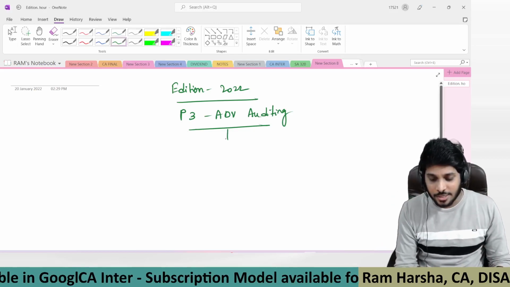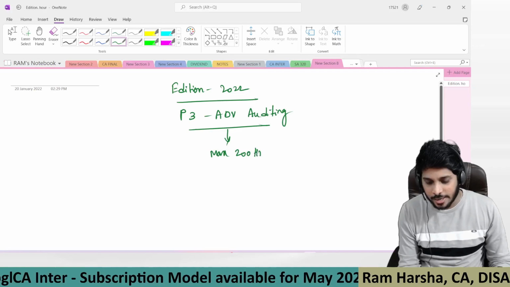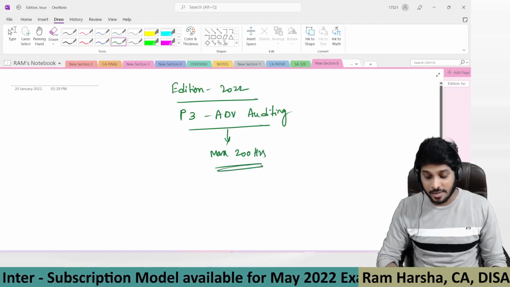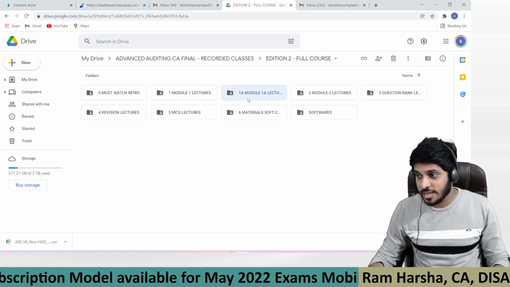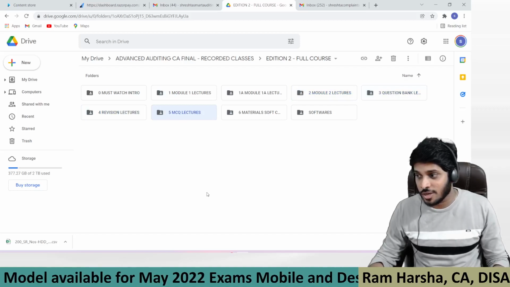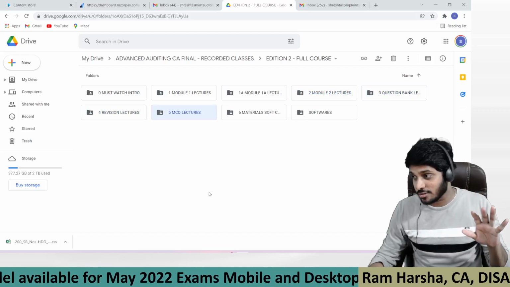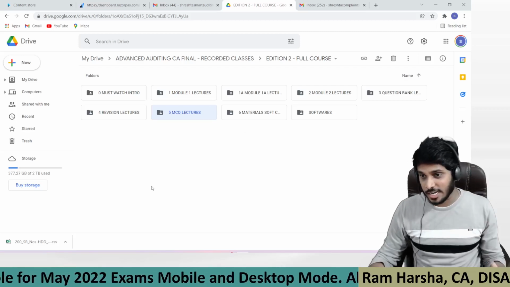So what you are going to get totally is content of a maximum of 200 hours. What is in the 200 hours? Module 1 lectures, 1A lectures, module 2 lectures, question bank lectures, revision lectures, MCQ lectures. All these 6 folders together give you 200 hours.